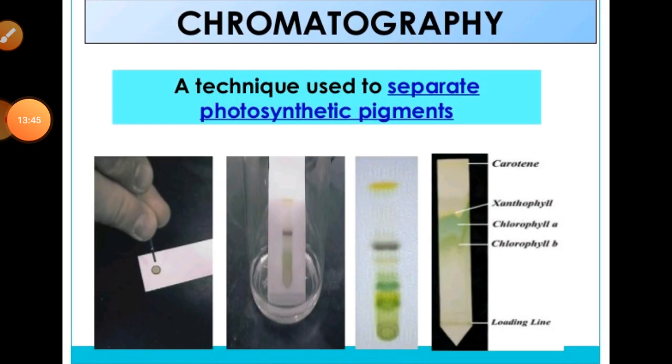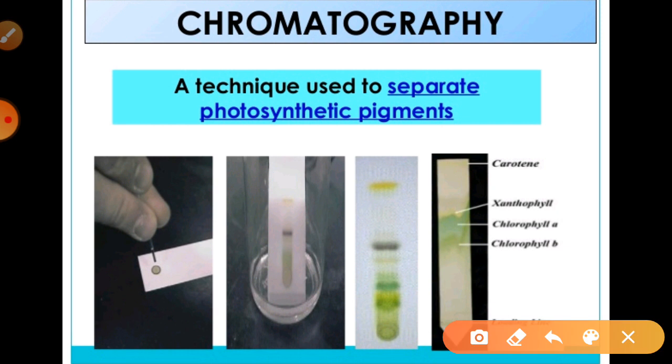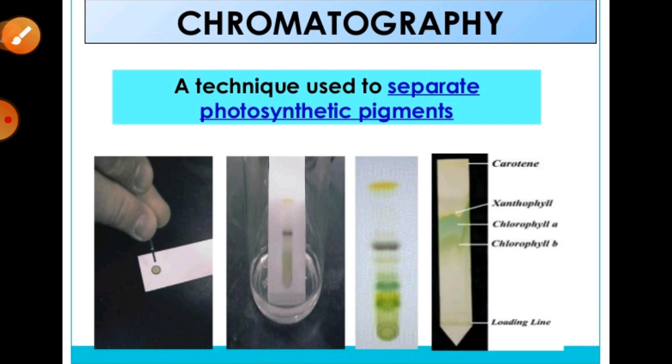You can see in the slide that there is a process of chromatography. Means it is capable of separating the different photosynthetic pigments with the help of paper chromatography. You can see, whenever this process takes place, the xanthophylls, carotene, chlorophyll A and chlorophyll B appear there. Means whenever you put the paper into the extracted pigments, it absorbs all those like this one. So this way it is helpful for absorbing, in this process of chromatography.